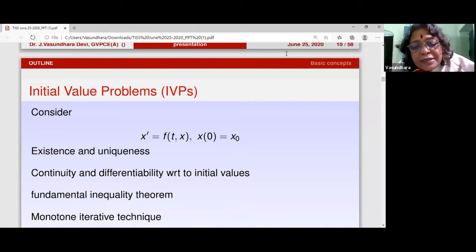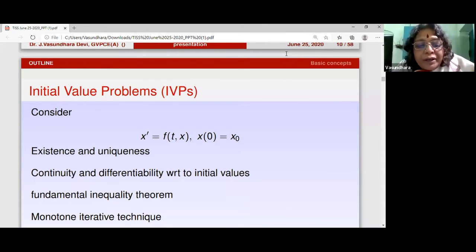Now, using this fundamental inequality theorem, we talk of existence of solutions in a closed set. Remember, both the Peano's theorem and the Picard's theorem give you the existence of solution in a small interval [0, alpha), where alpha is an open end. That's the important part. You do not get the solution at the end point. It's an open interval.